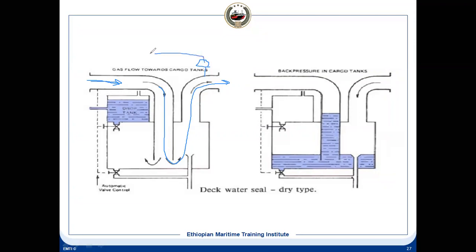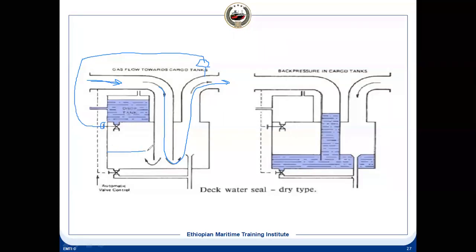This will trigger an alarm, as well as open this valve, and this water is kept separately. It is always maintaining the water level, and once this is open, what will happen? The water will make it a wet type.